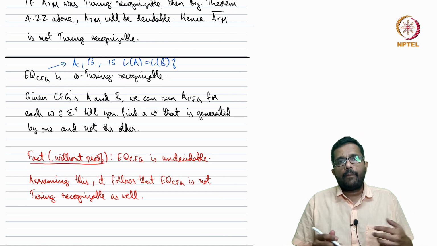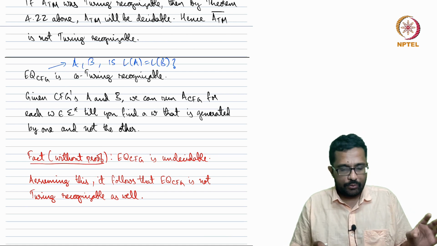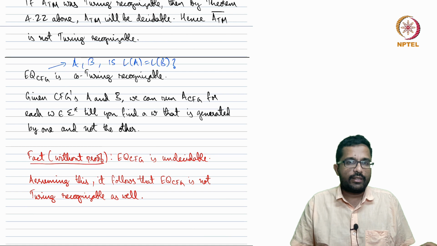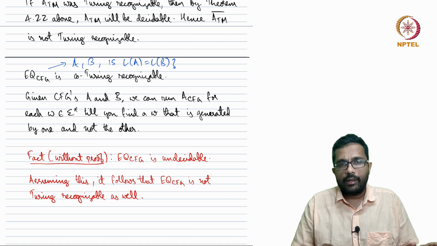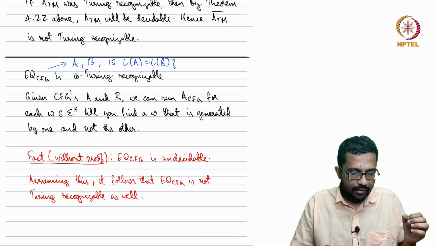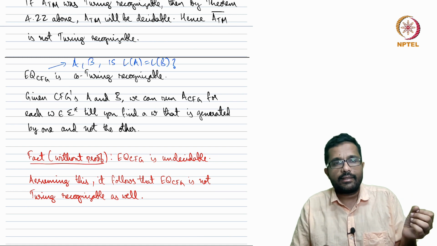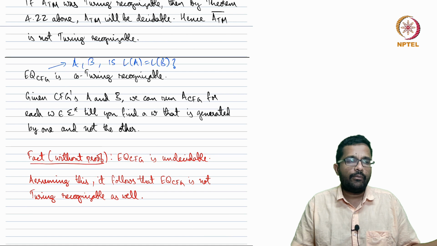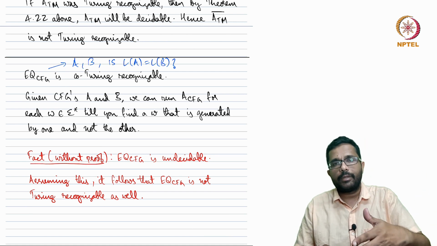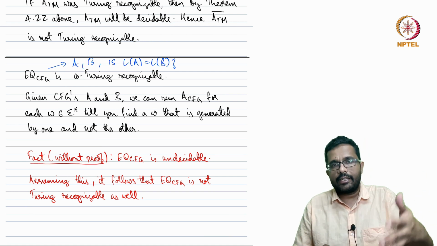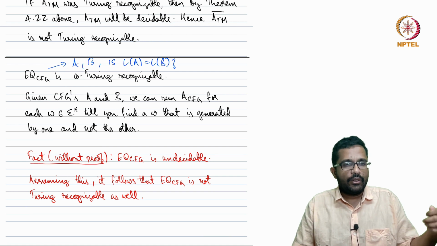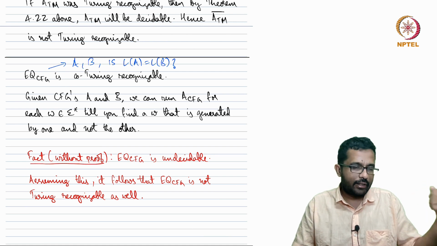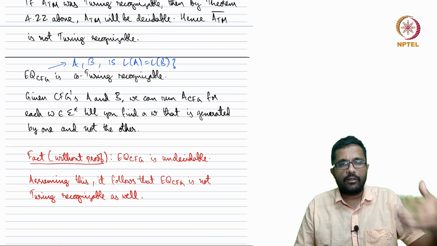So if they are not equivalent, I am talking about co-Turing recognizable, so it's a no instance. Suppose they are not equivalent. We can just run through all possible strings, and there has to be some string that is generated by A but not generated by B, or vice versa, generated by B but not generated by A. So you run through all the strings starting from the empty string, then strings of length 1, length 2, and so on.